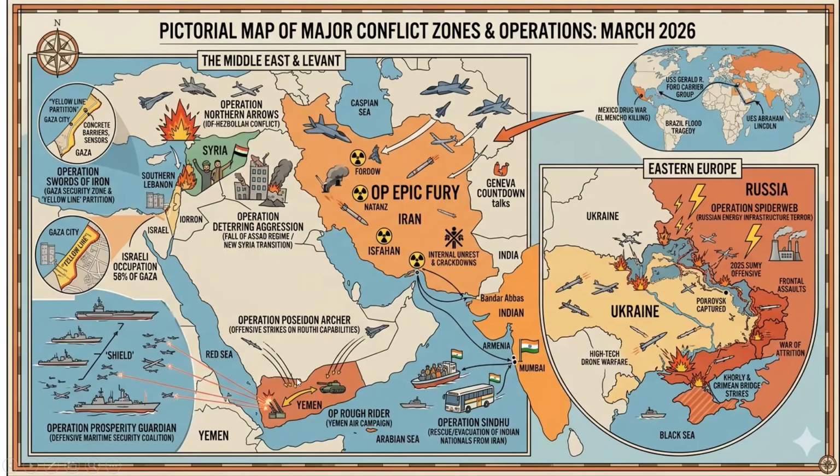So this is Yemen, a country called Yemen. And Operation Rough Rider is also against the Houthi rebel groups in the Red Sea. Fine. So this is against the Houthi rebel group by the US. Fine. And Operation Sindhu is a rescue mission that you know. Fine. We also have Ganga. We had rescue missions from Iran, from Israel, and from Ukraine.